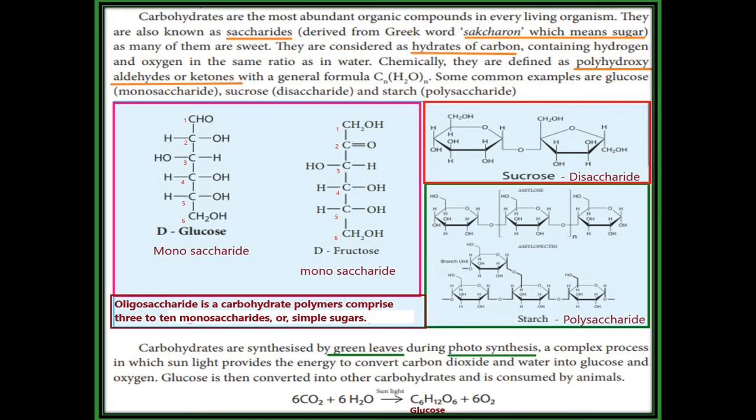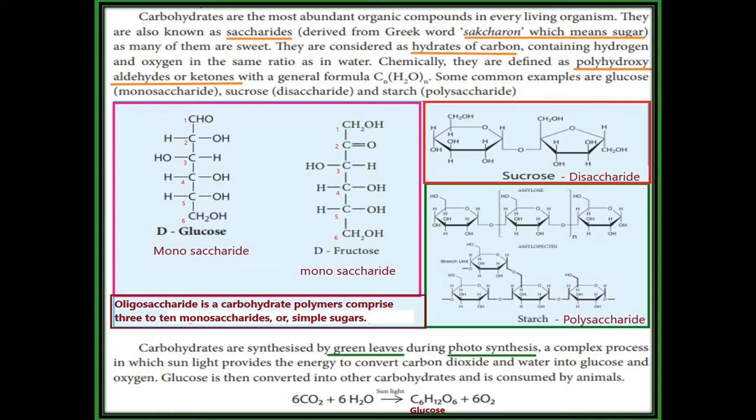In every living organism, the most abundant biomolecule is carbohydrate. They are known as saccharides. Why? In the Greek word, saccharon means sugar. Many of the carbohydrates are sweet in taste, so they are called saccharides, and they are considered hydrates of carbon. Why? Because they contain carbon as well as hydrogen and oxygen in the ratio of water. So they are called hydrates of carbon.